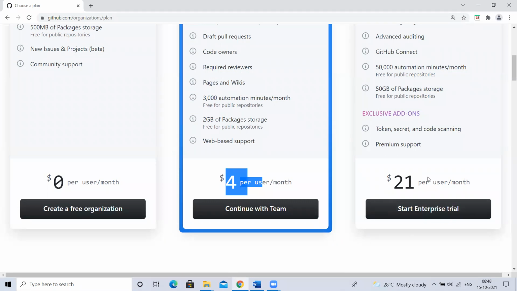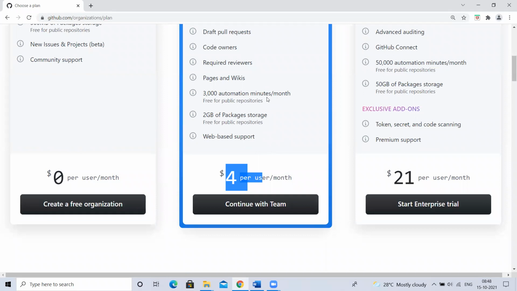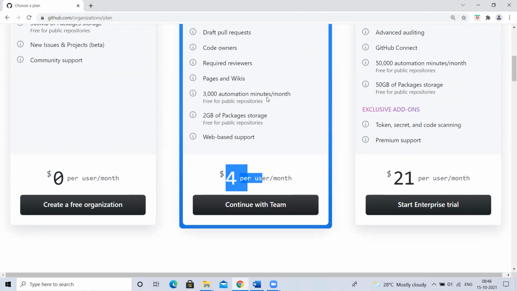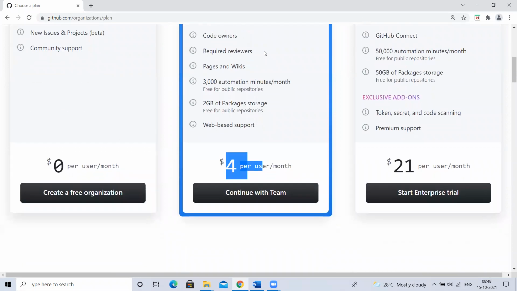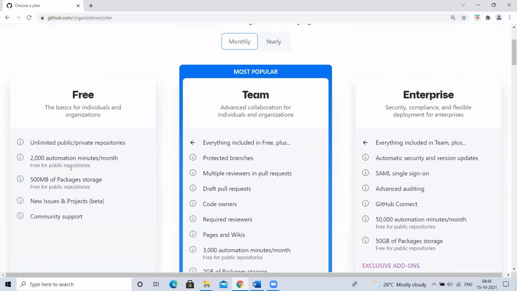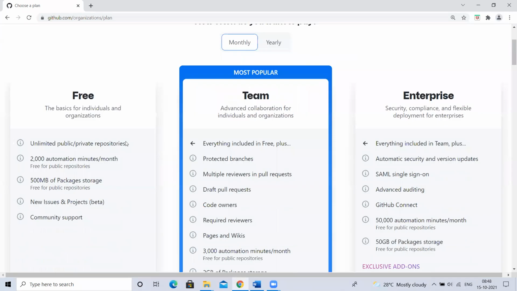If I take this, we have to pay $21 per user per month. So if I'm creating 10 organizations for 10,000 users, each organization will have 1,000 users. The billing will be different; that department will pay. Like this, there are different scenarios where they divide into organizations. For now, let's take the free one because we don't want to use this. If you take yearly, billing is $48 per user, they are saying. So there are different plans.